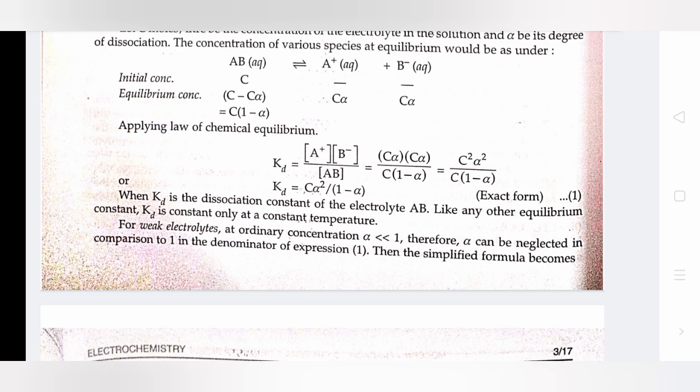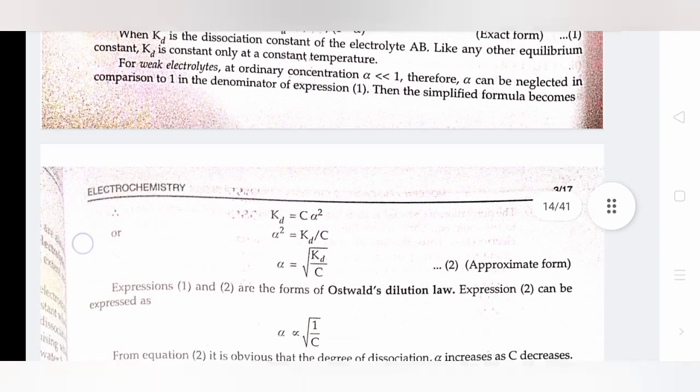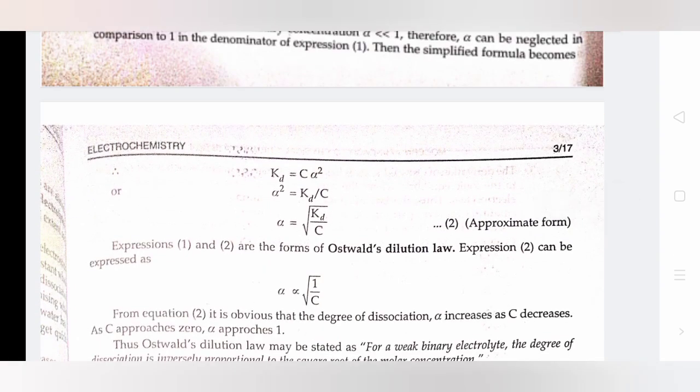Here Kd is the dissociation constant of an electrolyte AB. Like any other equilibrium constant, Kd is constant only at constant temperature. For weak electrolytes at ordinary concentration, 1 is greater than alpha. Therefore, alpha can be neglected in comparison to 1 in the denominator of expression 1. Then the simplified formula becomes Kd equals C alpha squared. Alpha squared equals Kd by C. Alpha equals under the root Kd by C. Expressions 1 and 2 are the forms of Ostwald dilution law.